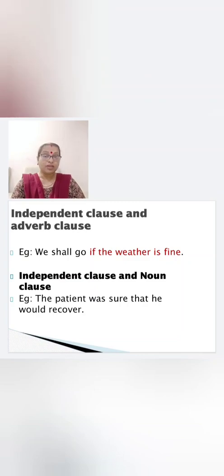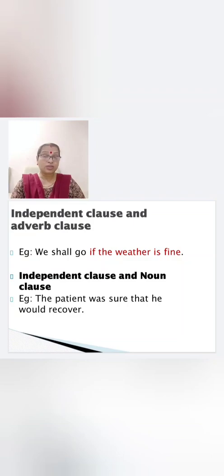Here, can you find out where is the subordinate clause? What is it? Here it is noun clause. Now by this time you must be able to find out. Okay? So where is the main clause here? The patient was sure. About what? That he would recover. So that he would recover is noun clause. Already you have studied. So what do you find?